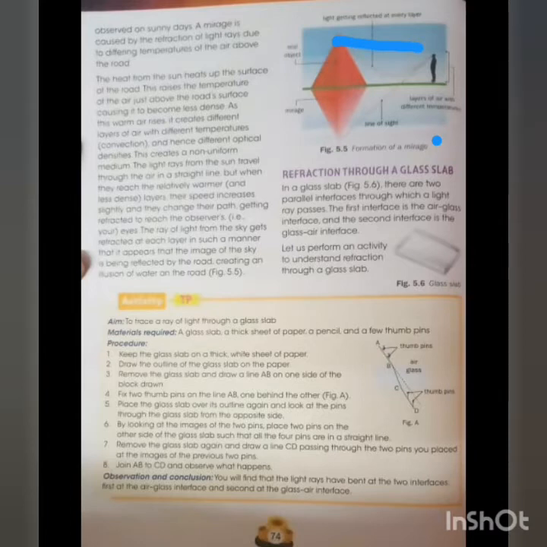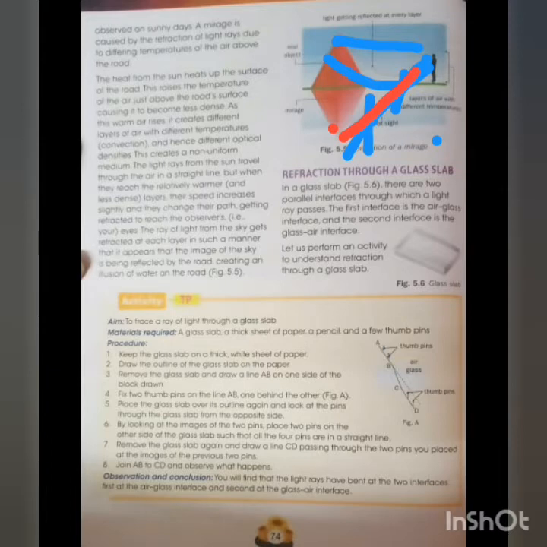But what happens is, as the ray of light travels from here to here, this ray of light suffers refraction and it bends down as it is moving from rarer medium to denser medium because of the different densities of the layers. So this person cannot follow this bent path, and the person follows this path of light and the object appears to be over here. This is how the mirage is created. Alright. I will give you a note on this mirage. You will have to copy it down in your copies. How a mirage is formed.